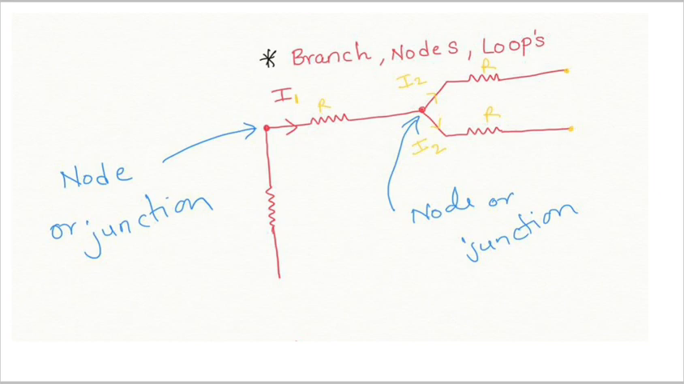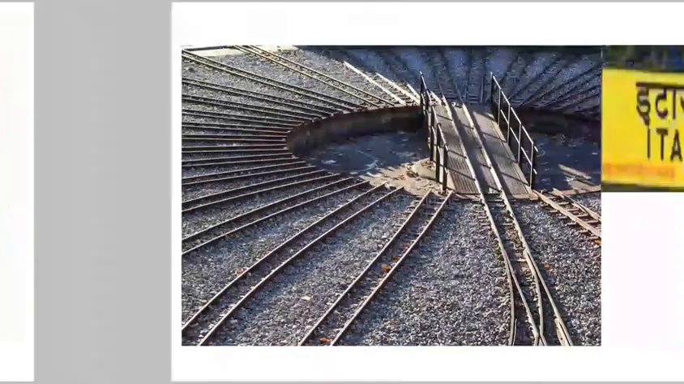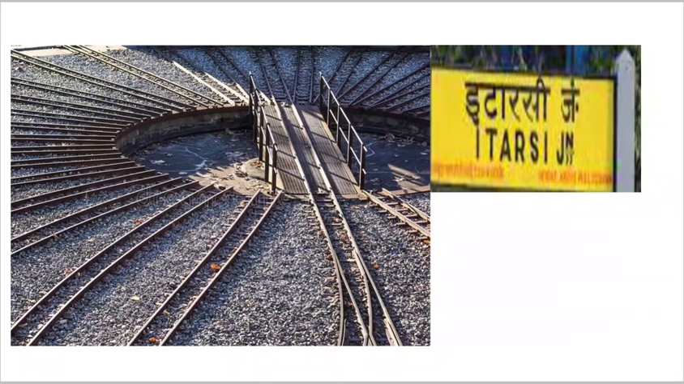Nodes or junction. First of all, what do you mean by a junction? Students, you already know something about a junction: there exists something called a railway junction. So what do you observe at a railway junction? Current will not definitely come at a railway junction, but trains are coming at the railway junction and leaving for their destination.